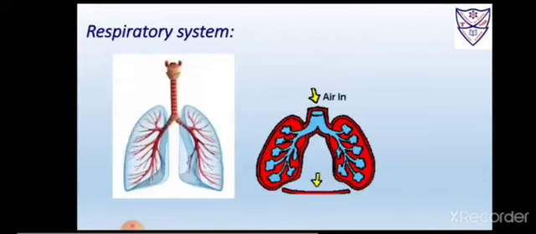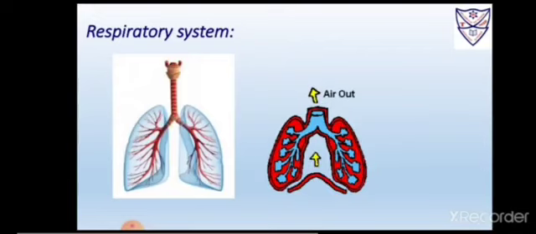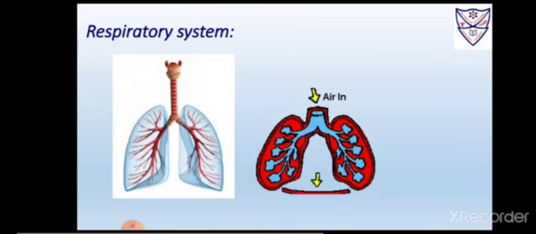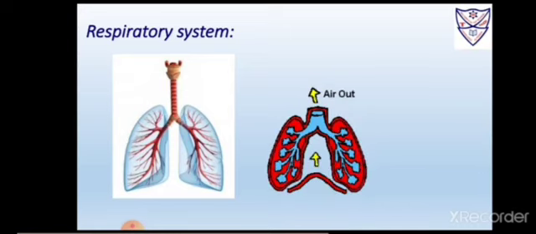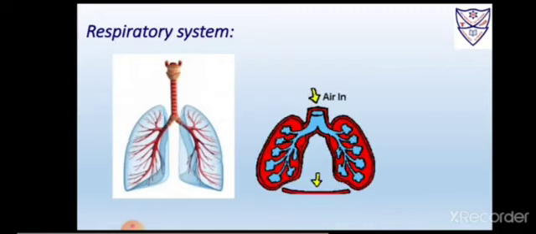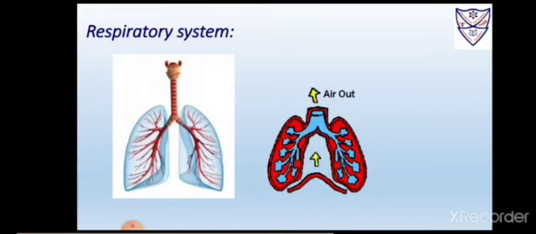Now next system is respiratory system. We all need air to breathe in order to live. Nose, windpipe and lungs are the main organs of breathing. The air which we breathe inside our body is called inhaled air. And the air we breathe out, means we take out from our body, is called exhaled air. The main function of this system is that it takes in oxygen and gives out carbon dioxide.